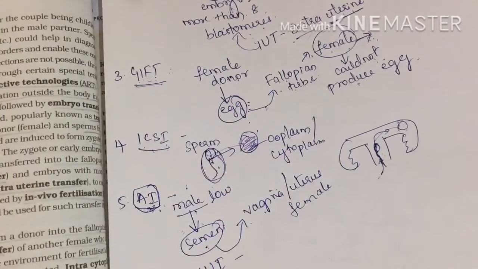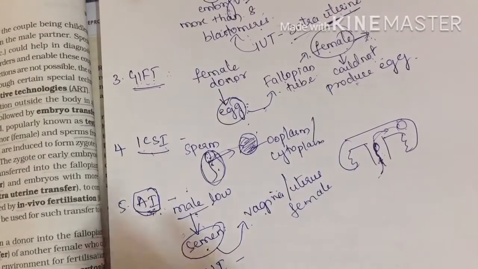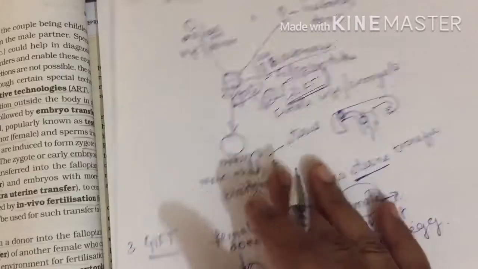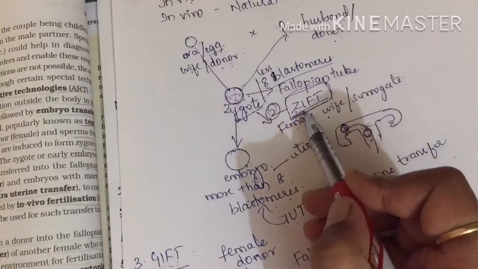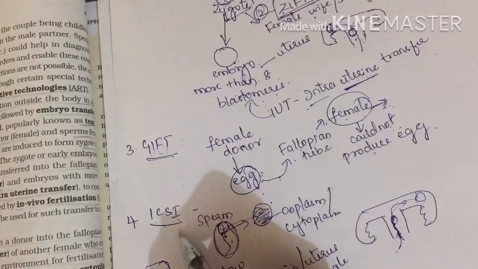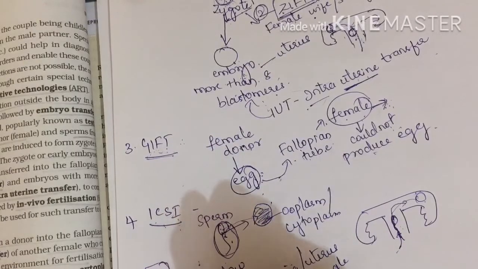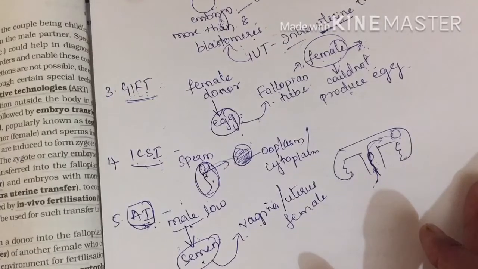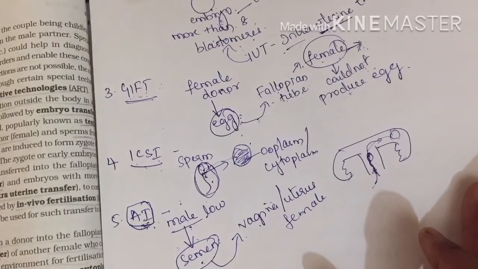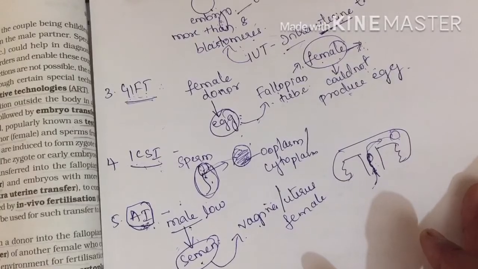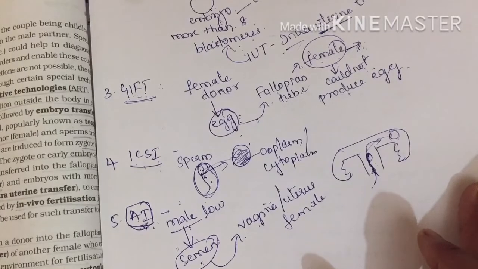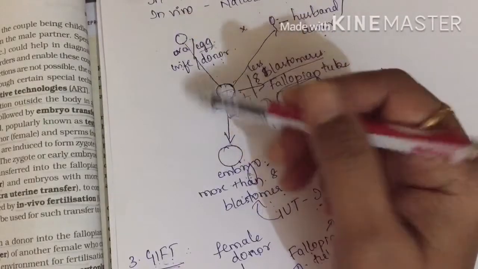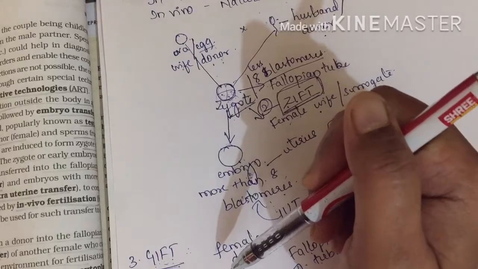Okay, so these are a few techniques which can be used for couples who are unable to have children. The first one is IVF-ET, second one is ZIFT, third one GIFT, ICSI, and AI. But you find in your surroundings many couples are struggling to have children. They are having a lot of problems related to having children. So how is that possible? Why are they not using all these ART techniques, right?